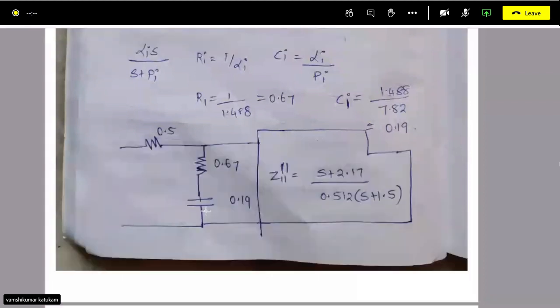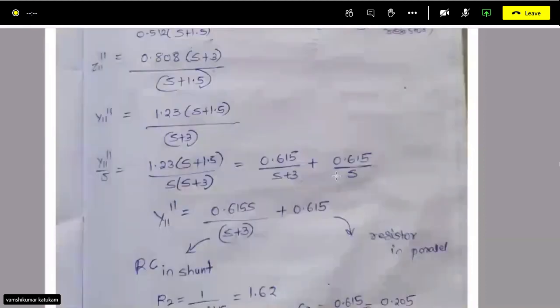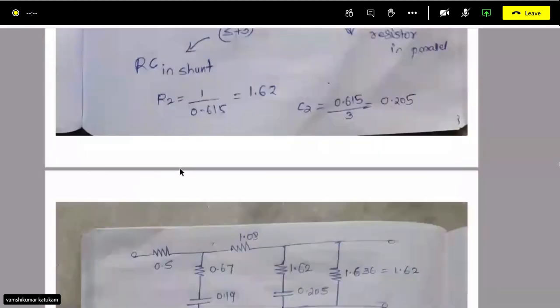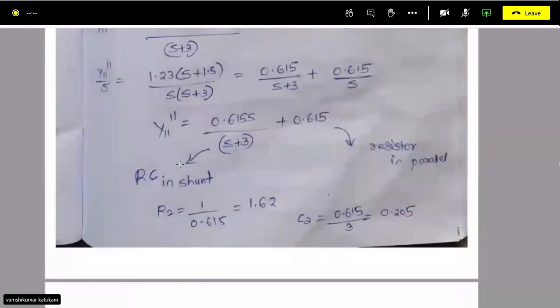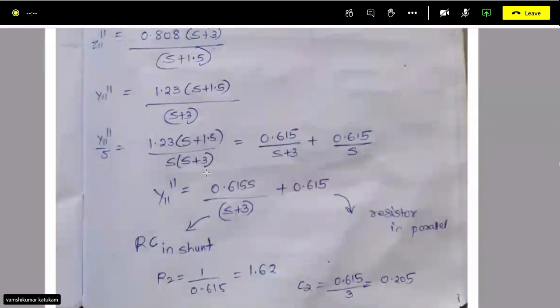So up to here we have seen, previously 0.5, 0.67, 0.19, and again this we are realizing. So that remaining impedance function which was in the box, we have realized by shifting the zero to s equal to minus 3, and we got this resistor 1.08. After shifting we have applied Foster 2 method, so we got two terms, right?